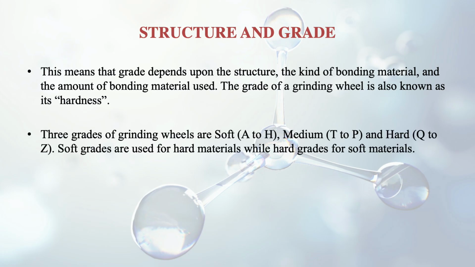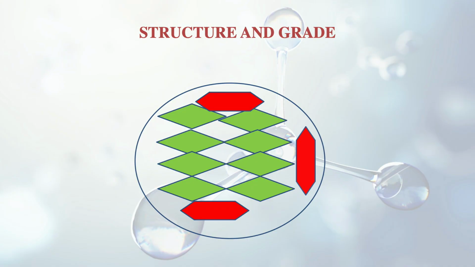There are three grades of grinding wheels. The first one is soft, generally given by alphabets from A to H. Then there is medium, from I to P, and the final one is hard, from Q to Z. Generally, soft grades are used for hard materials and hard grades are used for soft materials. Why? Through common sense we can see that the harder one will be able to extract the softer particle. Whereas if we use a soft wheel instead of a hard one on a soft material, it cannot cut it, and it may coalesce into it. That's why for the soft material we use the hard grade, and for the hard material we use the soft grade.